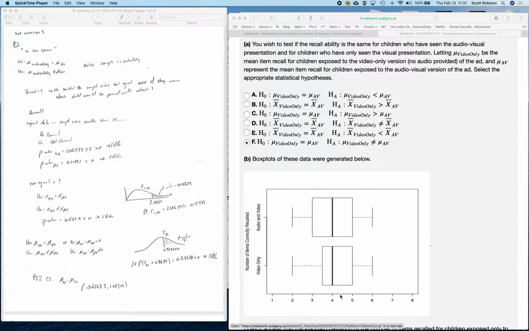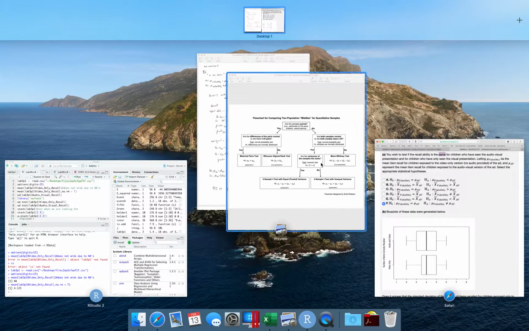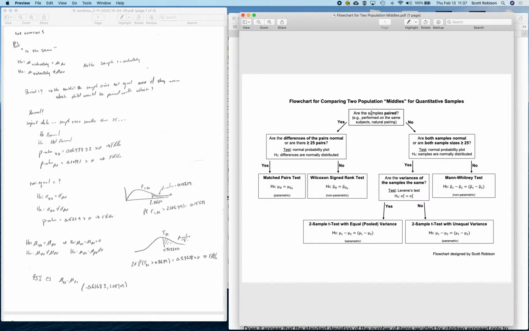Now that we've looked a little bit at the data and we want to compare these two groups, specifically, we're trying to see if it's the same or not. So we're trying to find if the mean of video only is the same or not the same as audio and visual. We really need to consider what the most appropriate way to do this is. So, are the samples paired?